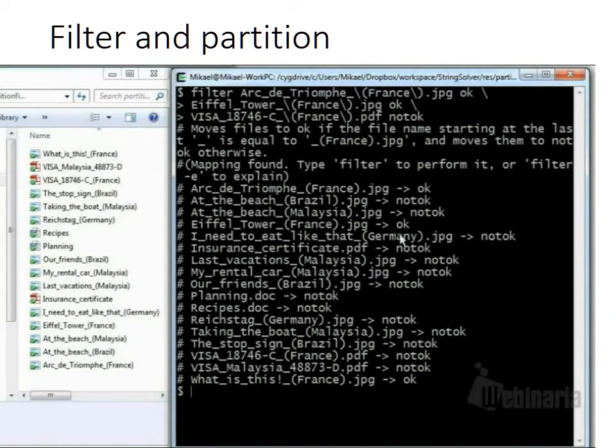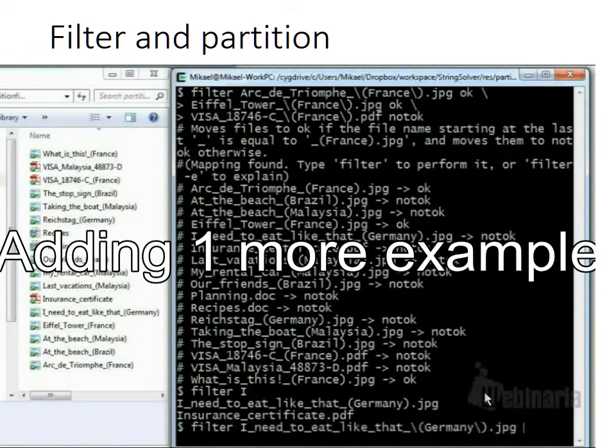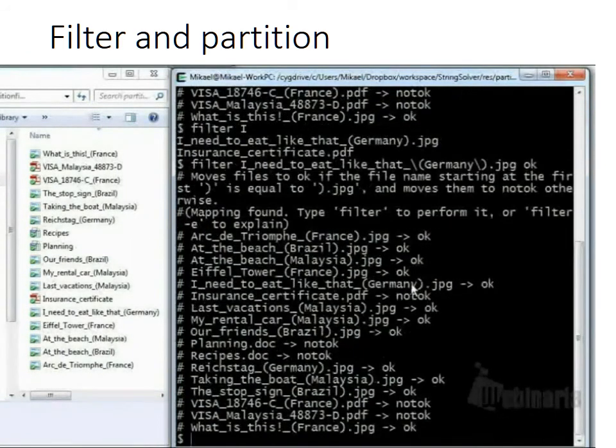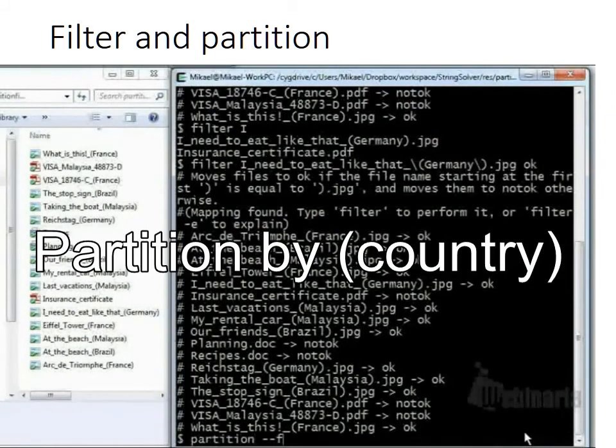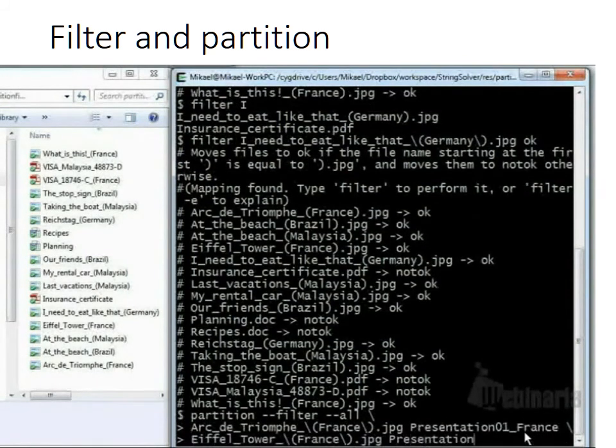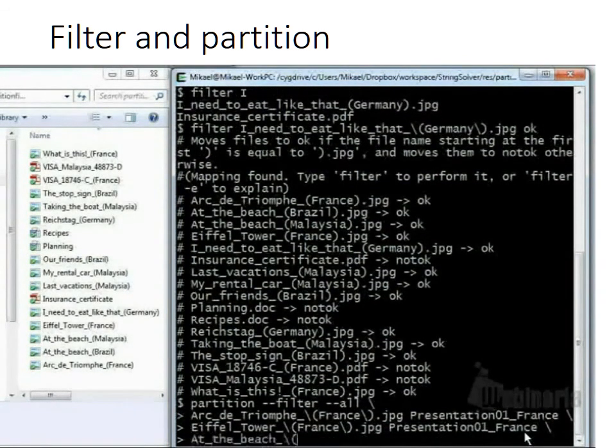Thanks to the feedback, he finds that the tool generated a wrong filter because of the incorrect extracted string ending with French parenthesis JPEG. So he provides one more example, namely a picture from Germany. Now the filter is correct. The user applies the filter option on the next command. He partitions 4 files in different folders corresponding to country names.